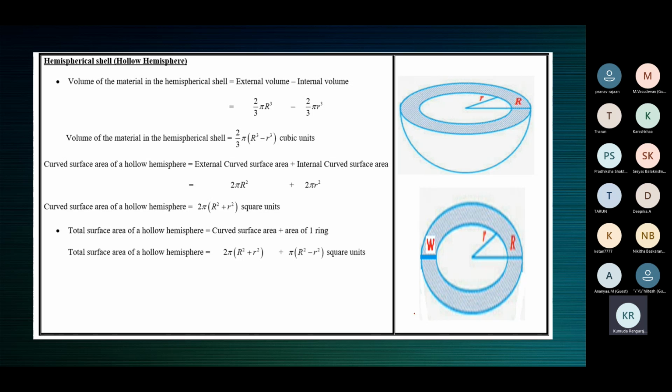Half a coconut is a good example of a hemispherical shell. It assumes a bowl-like structure. Half of a sphere is a hemisphere. But what is different in this bowl? The wall is thick. Inside there's a cavity. In the middle you can see a hemispherical cavity.